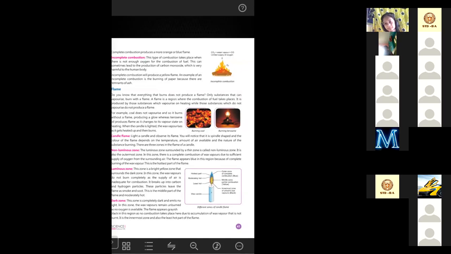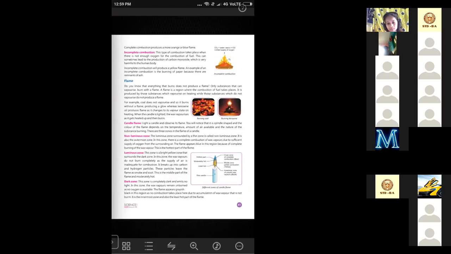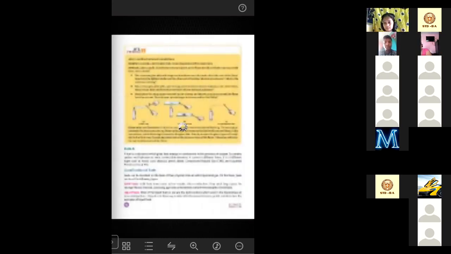Okay. So many different types of flames are given here. Examples of different types of flames. Candle flame is given here. Okay, let me see what is in the next part.